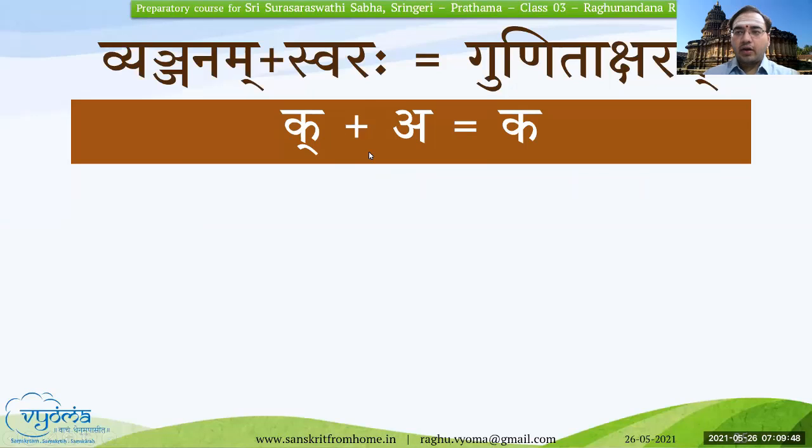For the Kakara, K plus A is equal to Ka. This is the Gunitakshara Ka. Please note down K plus A is equal to Ka, and similarly in the next slides. Now I request a few students to repeat after me.